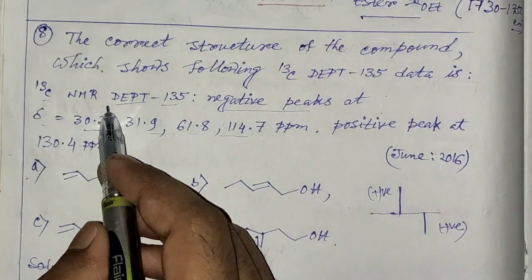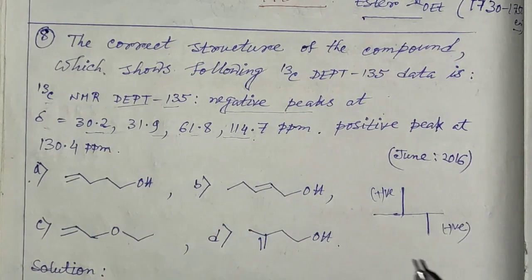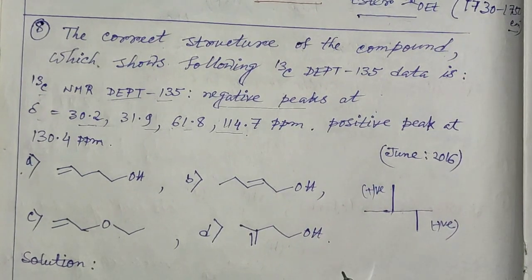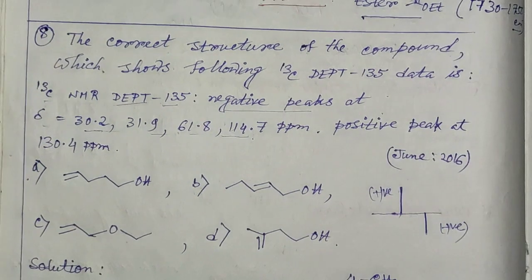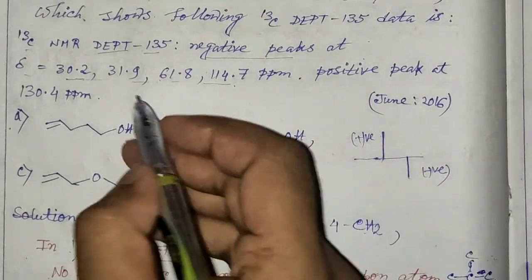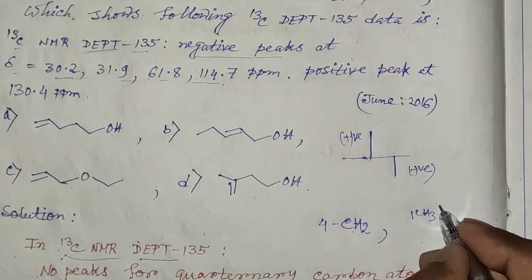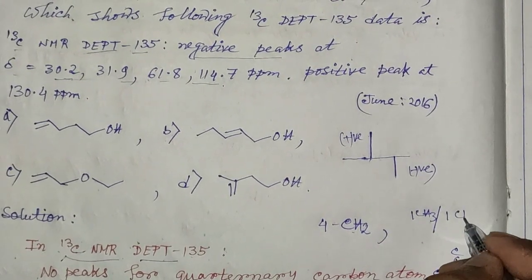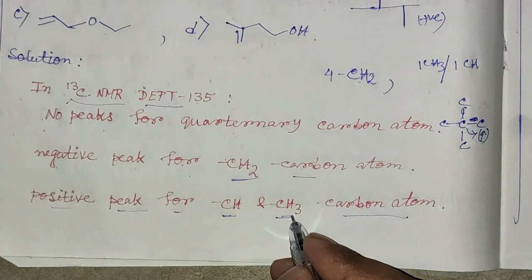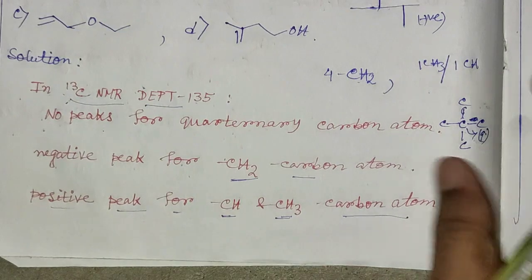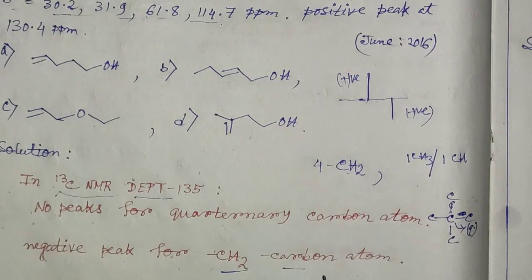Now from the given value there are 4 negative peaks. That means we can say that 4 CH2 groups will be in the compound, and 1 positive peak means 1 CH3 group or 1 CH group, because both CH and CH3 carbon atoms give a positive peak. Only CH2 carbon atoms give a negative peak.